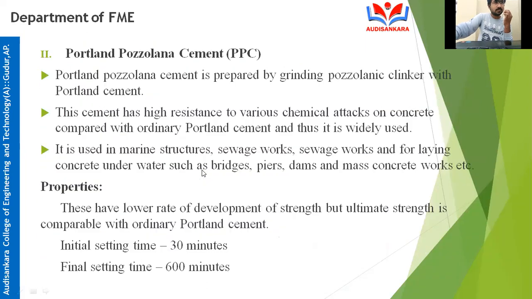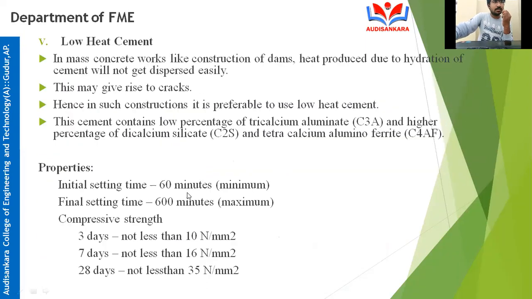Now, what are the properties of low heat cement? Initial setting time is 60 minutes, and final setting time is 600 minutes, same as ordinary Portland cement. But the strength: 3 days strength not less than 10 Newton per mm square, 7 days strength not less than 16 Newton per mm square, 28 days not less than 35 Newton per mm square. The rate of development of strength is less at early stages.